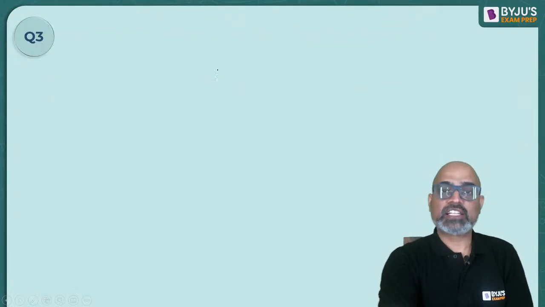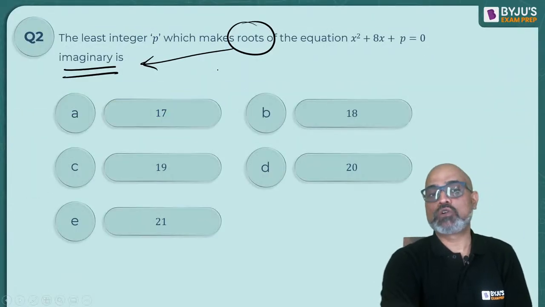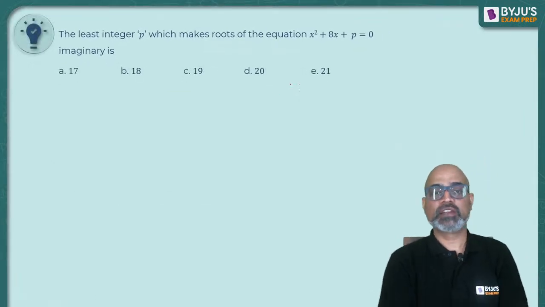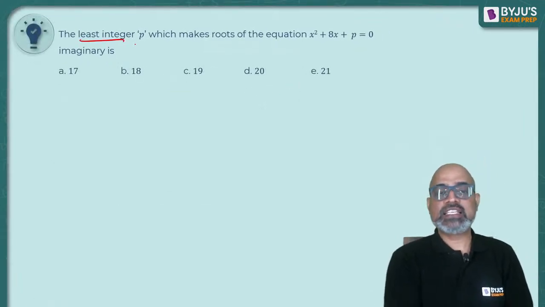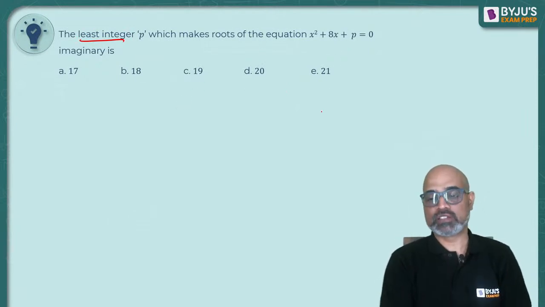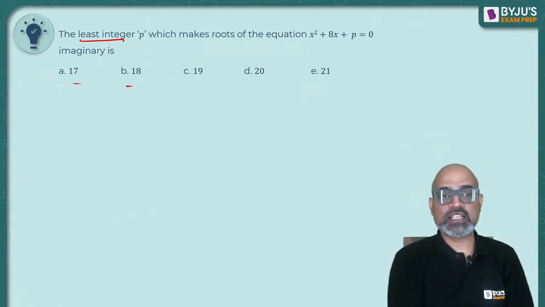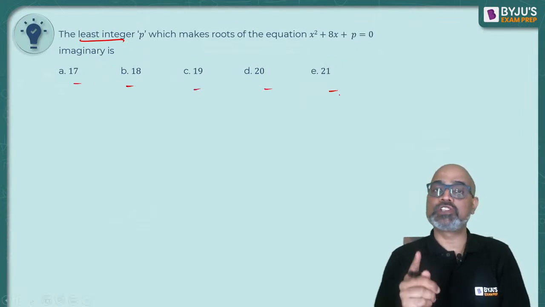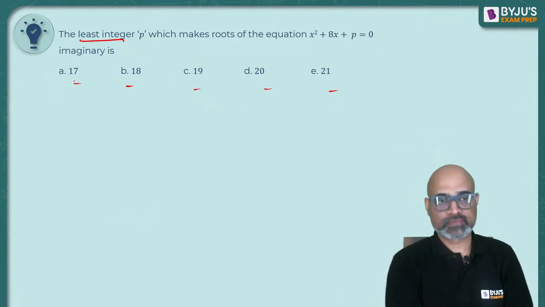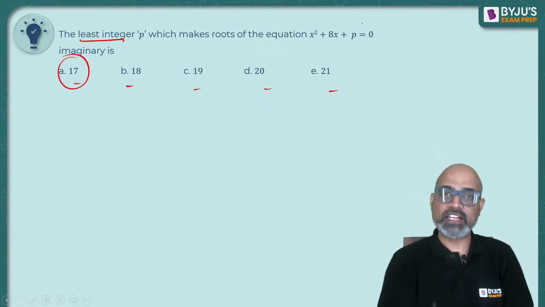Right? Okay, let's go back to question number 2 and see how we can solve this question using options. Okay, Novice Gaming. It says the least integer p, which will make the root of the equation imaginary. So Novice, which is the least integer out of these options? We will start from there. So which is the least integer? 17. So we will put 17.